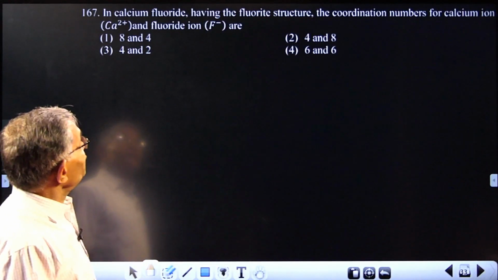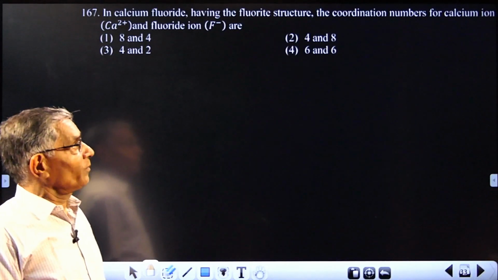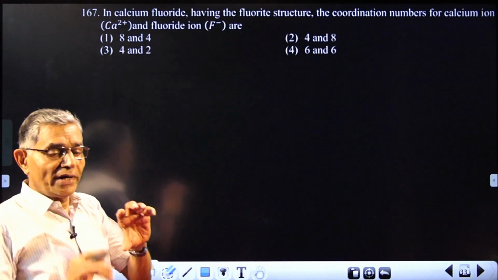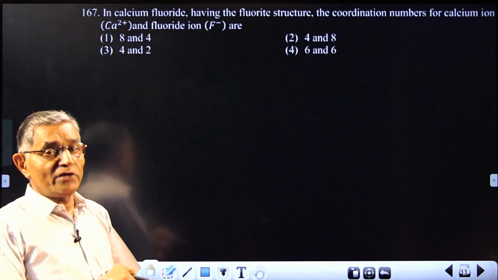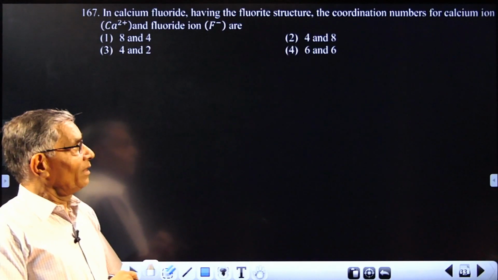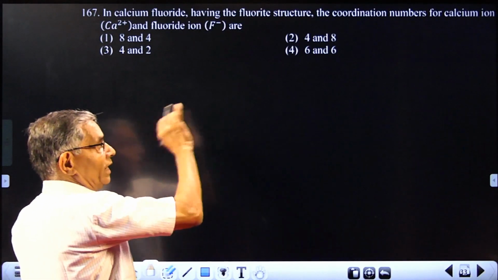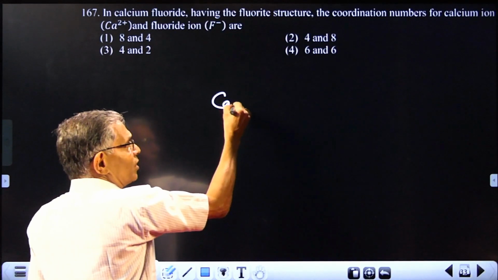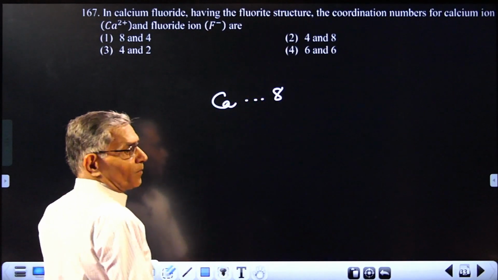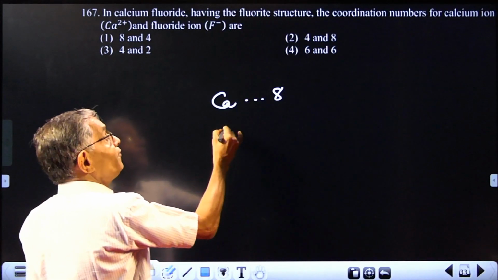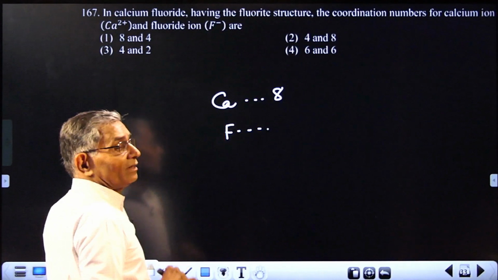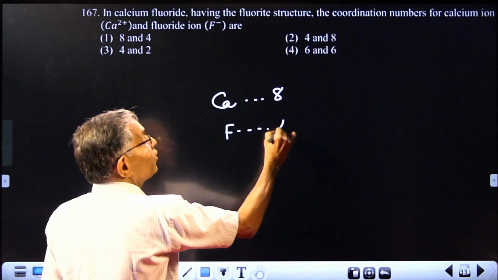Next will be calcium fluoride crystal structure. Calcium fluoride has a crystal structure which is FCC type. There, every calcium will be surrounded by 8 fluoride and every fluoride will be surrounded by 4 calcium.